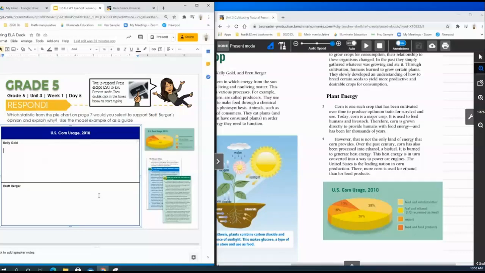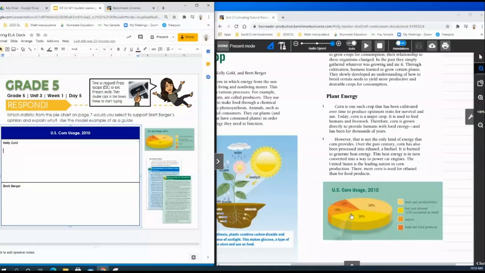Let's get started. So on page 7, I have my benchmark book right here. It shows me a pie chart of corn usage in 2010. And remember, we already read, according to Kelly Gold, she approves of using corn as a source of energy. She likes that. She supports it. So I need to look in this pie chart for which part of it supports her argument.